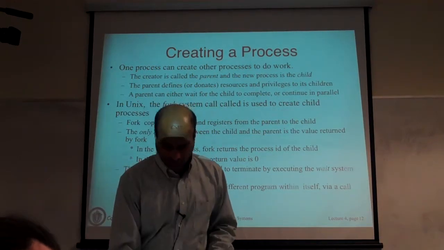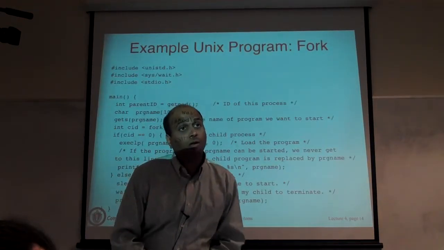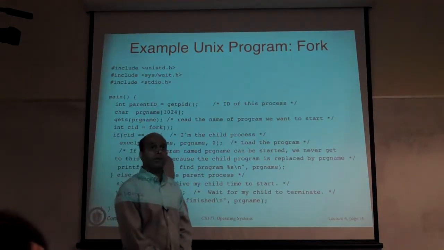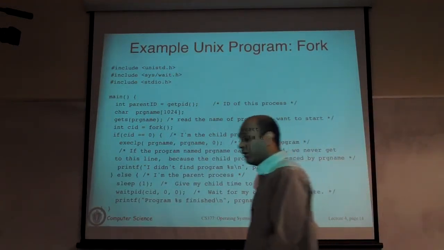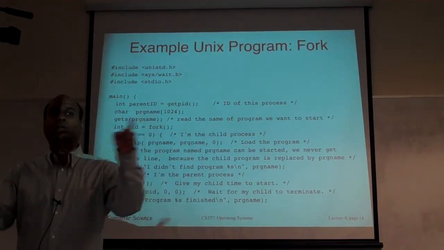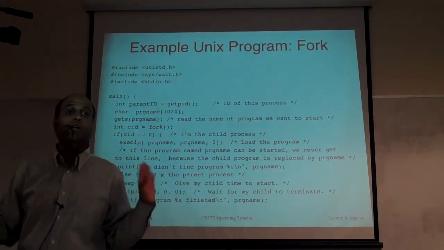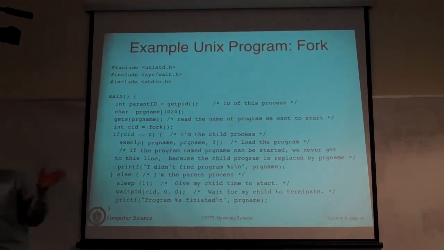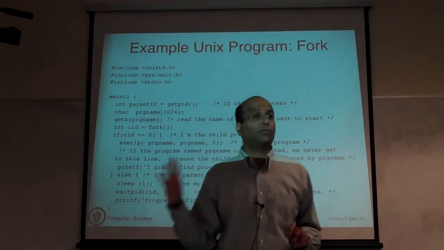So I was wondering, if the child process crashes, will it prevent the parent process from crashing as well? Sorry, no. If the child crashes, after you do fork, you have two independent processes. Other than the OS knowing that this is the parent and this is the child, these processes don't even know of one another. They are two independent processes, they are merely executing. If the child process crashes, the parent may not even know of it. It may know if it's trying to do something special, but typically it wouldn't know.